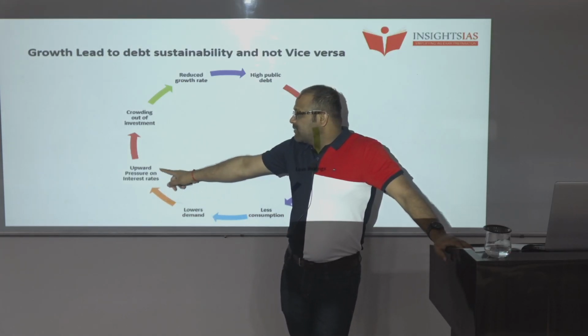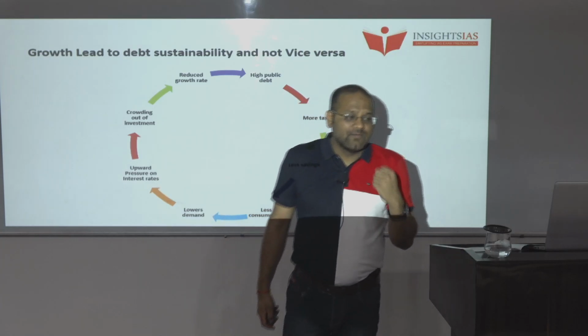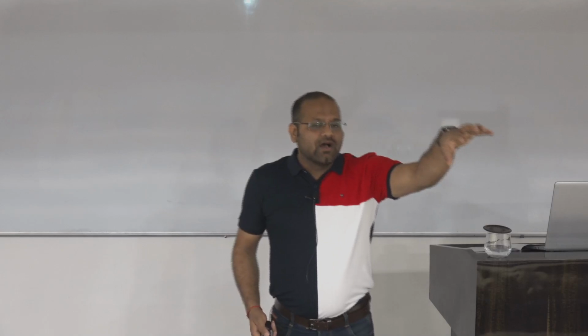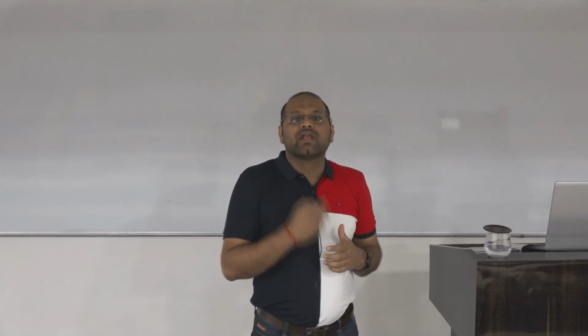And because of that pressure, we will look for more money. When the government has pressure of interest rates and there is no demand in the economy, they go and ask for more borrowings. That borrowing, which should have been available for the private players, comes to the government, and that leads to the crowding out effect.